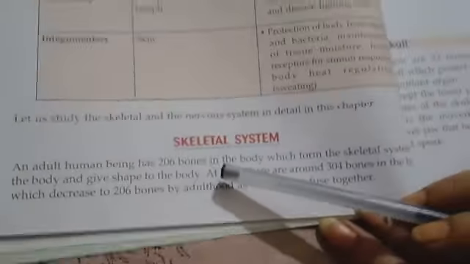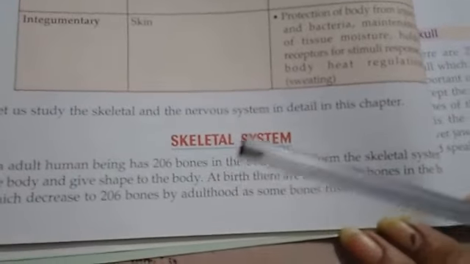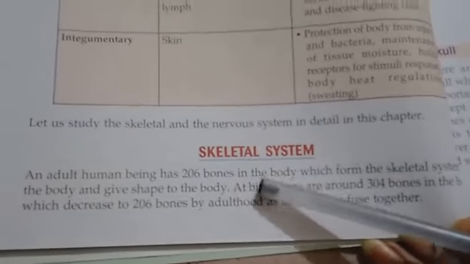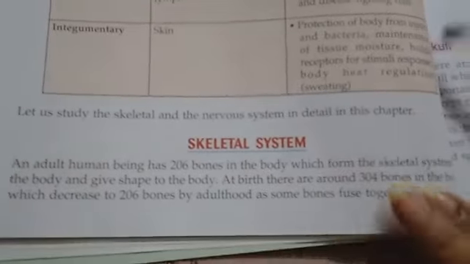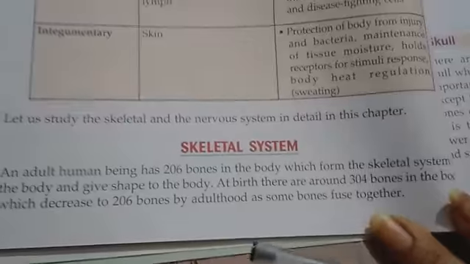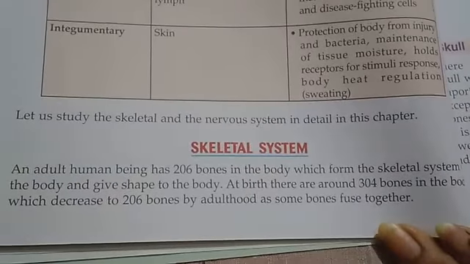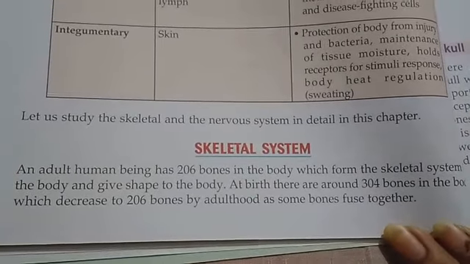So bones are very important for our body. An adult human being has 206 bones, which form the skeletal system of the body and give shape to the body.